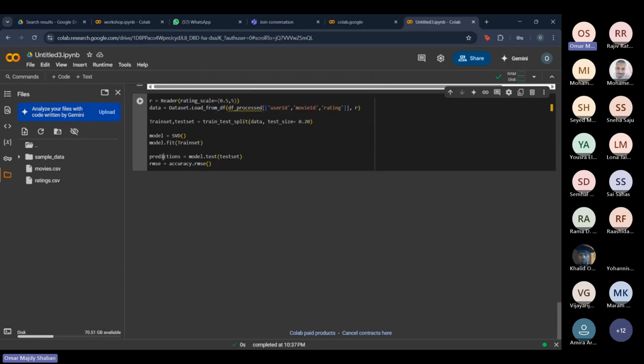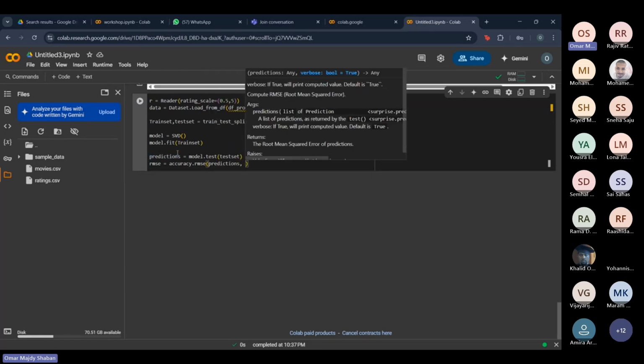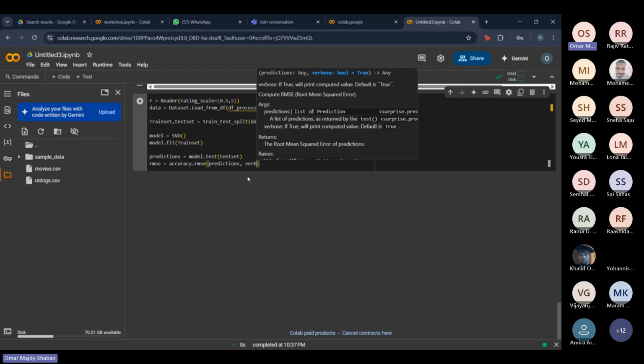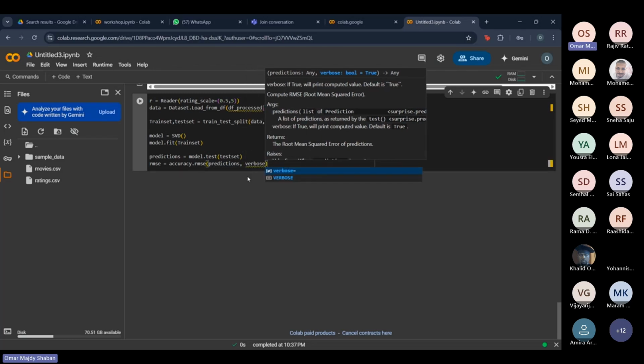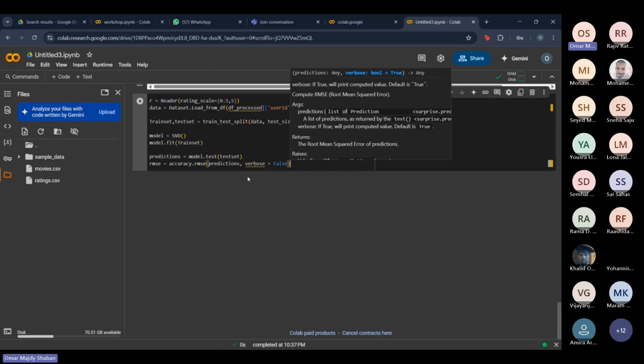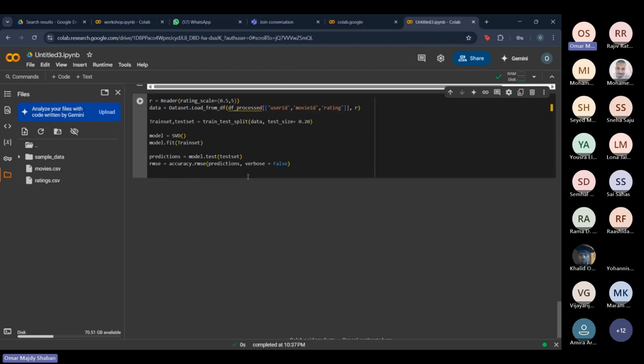So the predictions, basically, we're gonna pass this value in, to measure these values to see if they're correct or not. And we're gonna pass one last thing, which is verbose.